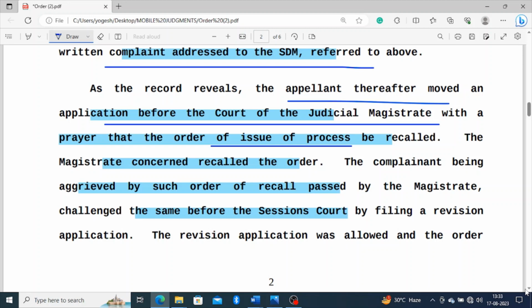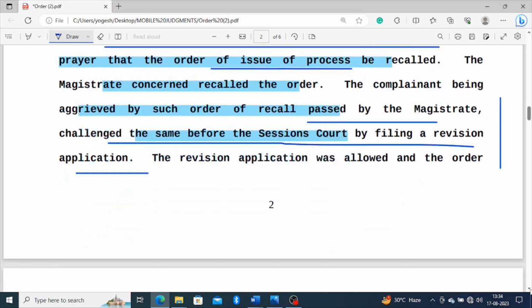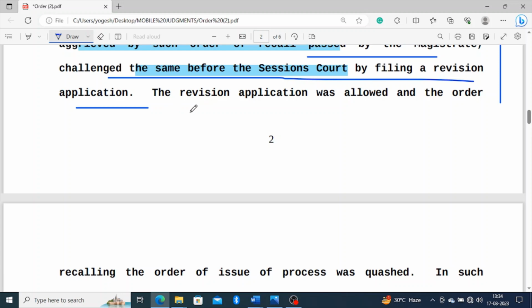It means they provided relief to the appellant at the first moment, and then the complainant, aggravated by the order of recall, challenged the same before the session court by filing a revision petition. The proceeding says that when the accused appellant got relief from the magistrate court, the complainant was aggrieved by that action. He challenged that order before the revision court, the session court, and the revision petition was allowed and the order recalling the issue of